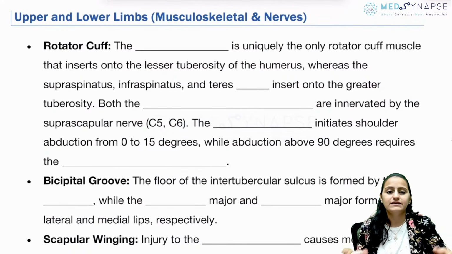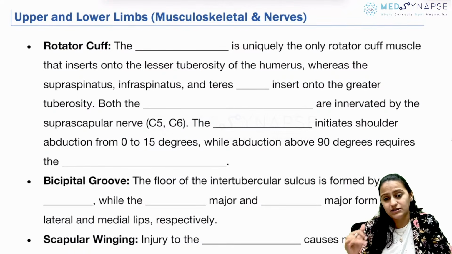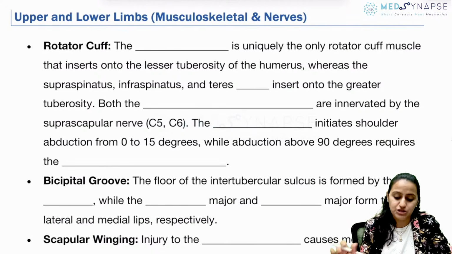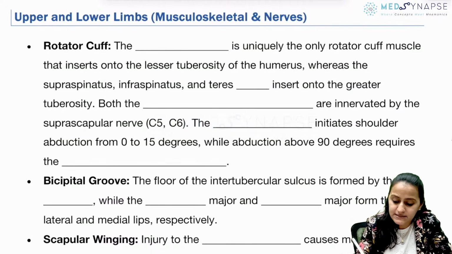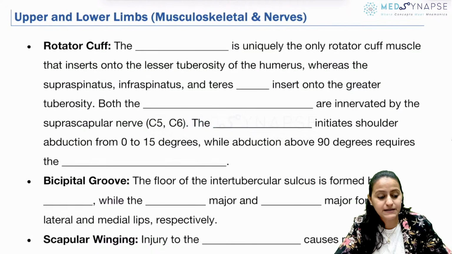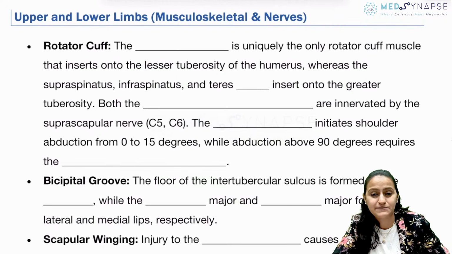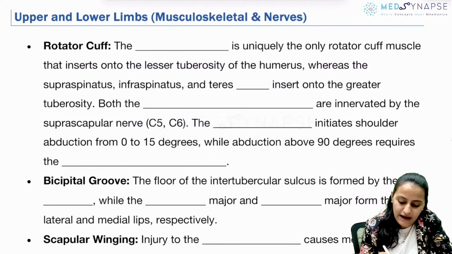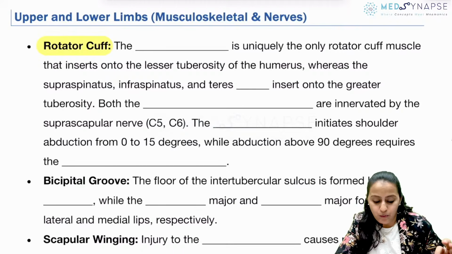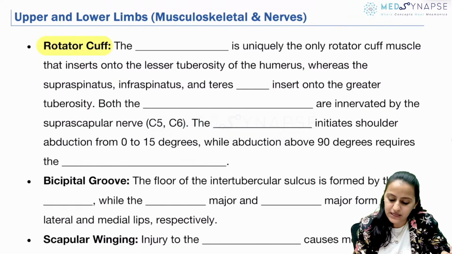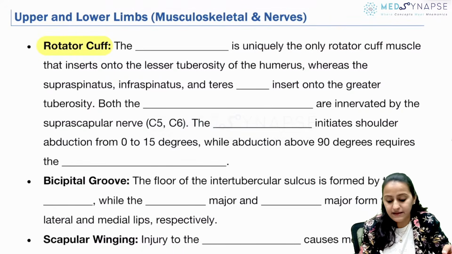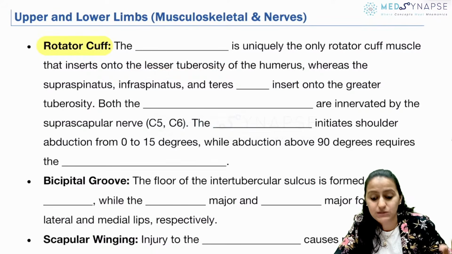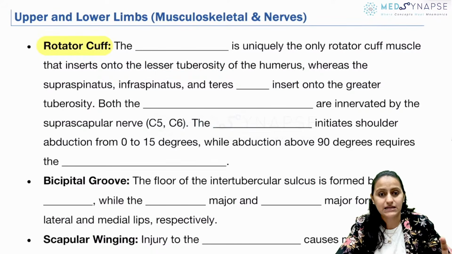So we have divided the topics section wise, starting with upper and lower limbs. I would expect all of you to participate in this and answer in the comments. The first topic that we have is the rotator cuff. Which is the muscle that is unique among the rotator cuff muscles in the way that it inserts onto the lesser tuberosity, not on the greater tuberosity?